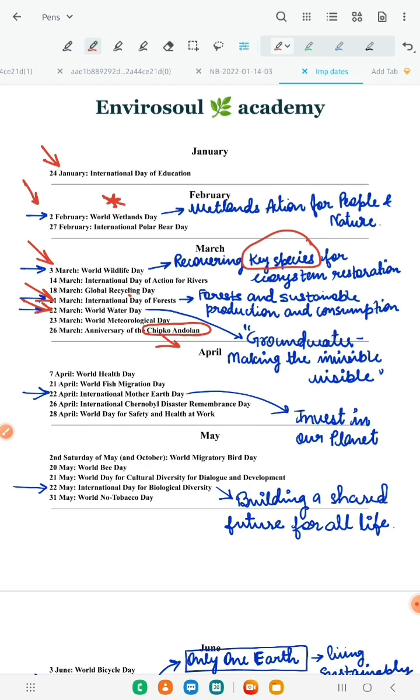Okay. And then it's 7th April, World Health Day. Moving on to 22nd April, it is International Mother Earth Day.